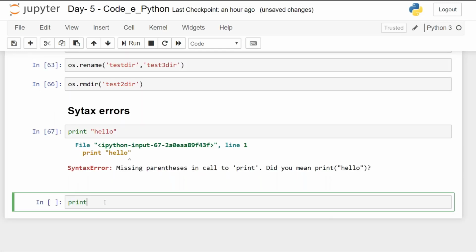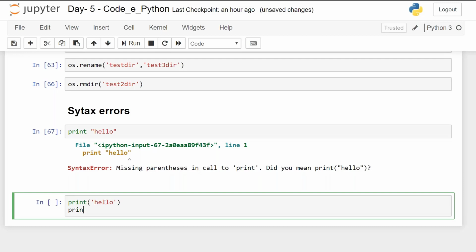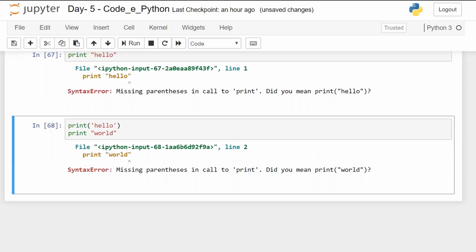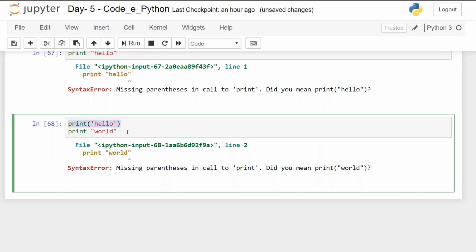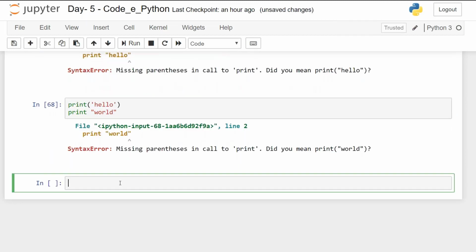If I'm currently writing here hello, and I'm writing here world, it will give me a syntax error again, and it won't even print the above section. The error will be in the whole program that you have written. That is the only reason why we do exception or error handling.